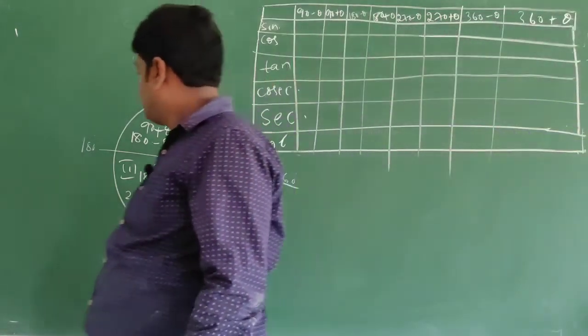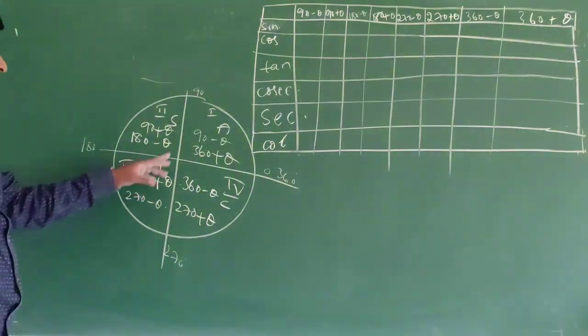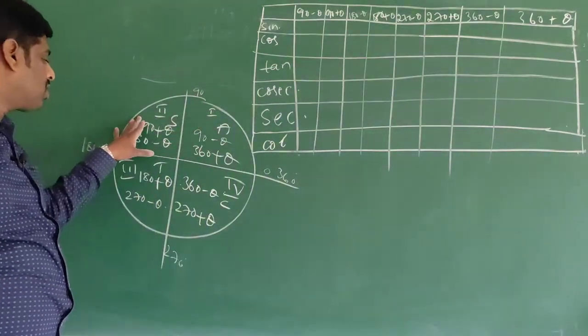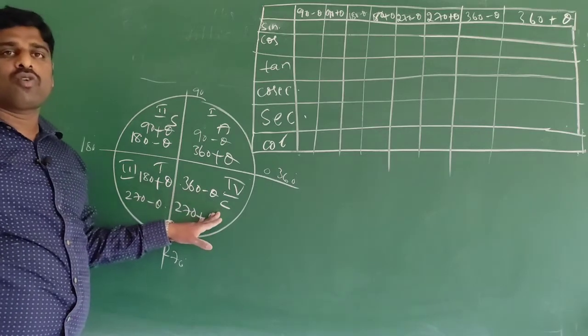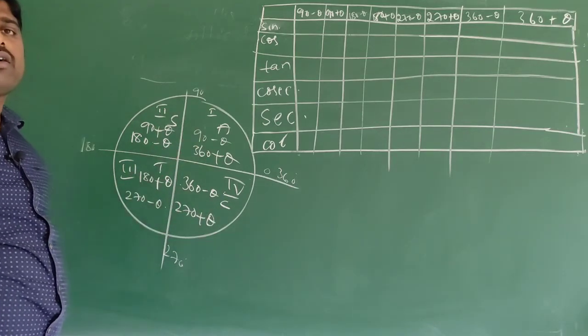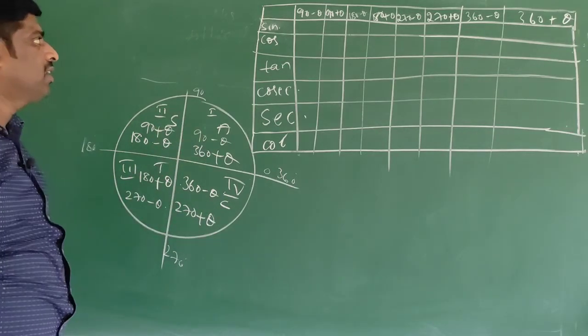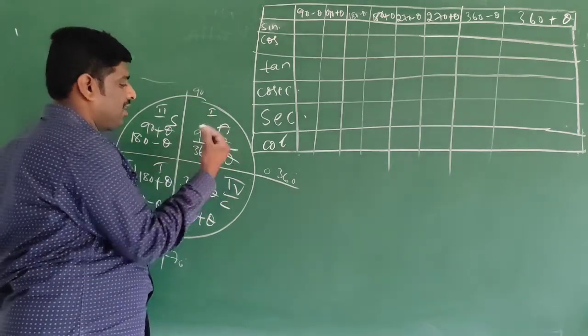Dear students, observe here, this is the first quadrant, second quadrant, third quadrant, fourth quadrant. In the first quadrant, all are positive, okay, that is 90 minus theta.